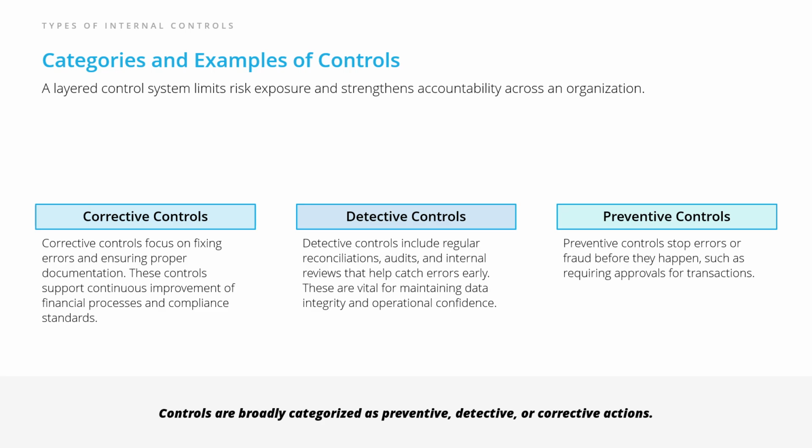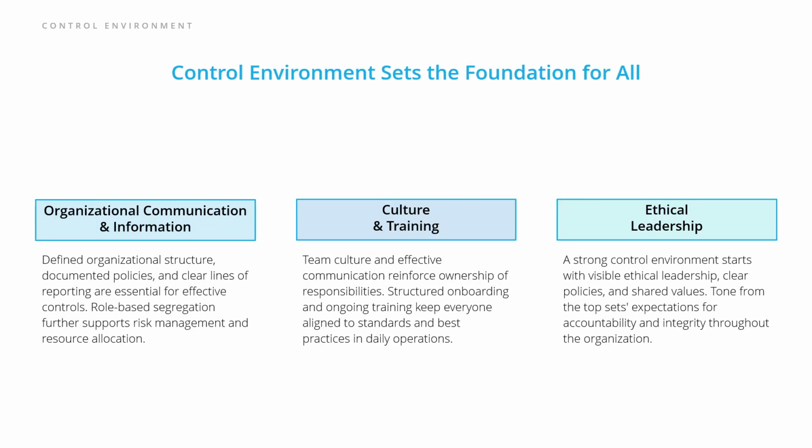Understanding control types is just the start. Next, let's look at the control environment, the context that makes controls work effectively. A robust control environment is the bedrock for all effective internal controls. It shapes behavior, defines policies, and establishes expectations. Organizational communication and information are key. Clearly defined structures, documented policies, and transparent reporting lines make controls practical and ensure everyone's on the same page. When tasks are split based on roles, it further minimizes risk and makes resource allocation more effective.